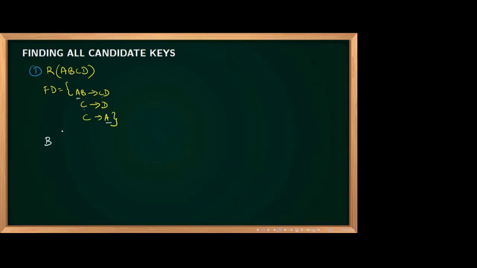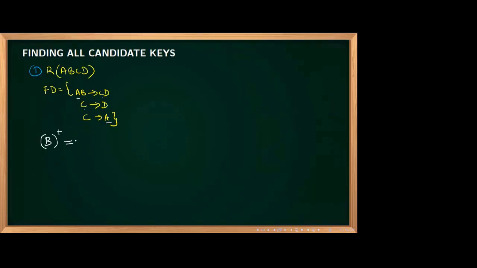B is coming only on the left side, which means B will definitely be a part of all the candidate keys which we are going to make. So first we will try to find whether B is a candidate key or not. B will be a part of the candidate key. Maybe B can be a candidate key also, but I have to verify that. So I am taking the B closure.